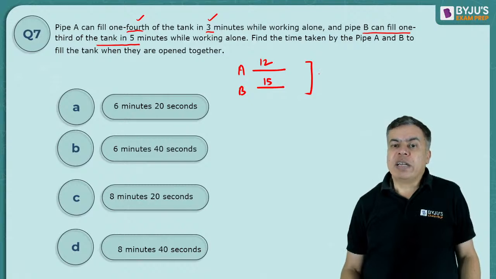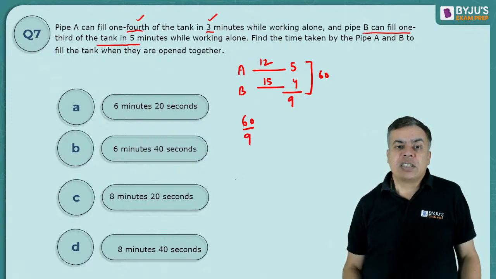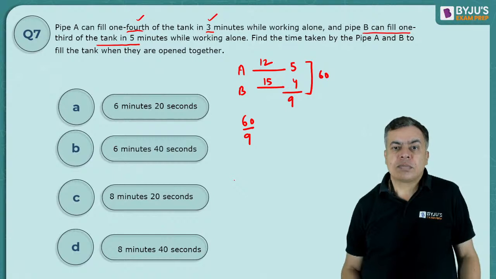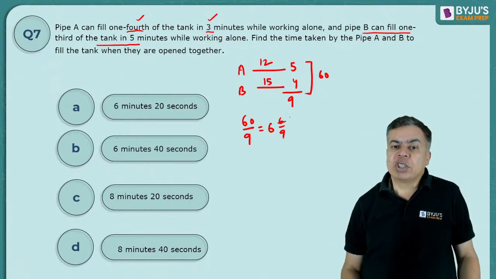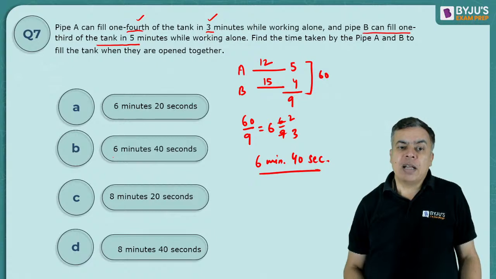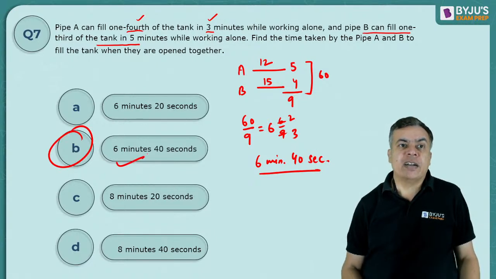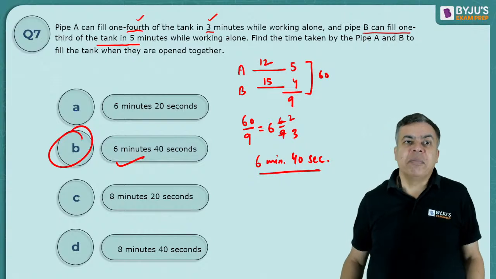12 and 15, I will take the LCM to be 60. It is doing 5 unit, 4 unit. Together they will do 9 units. So my answer will be 60 by 9. Right, 60 by 9. Both are filling, no? So 60 by 9. So it will be 9 into 6, 54, right? And 6 by 9, which is 2/3. 6 minute 40 second it should be. My answer should be 6 minute and 40 second. Right? I am getting B option.